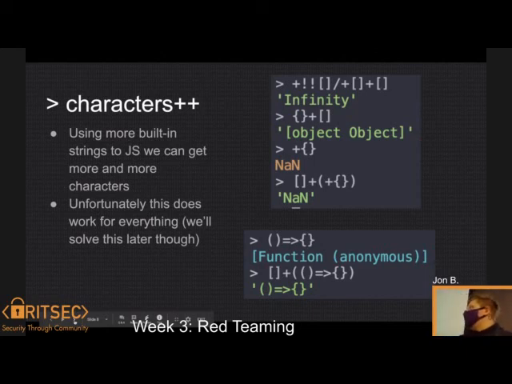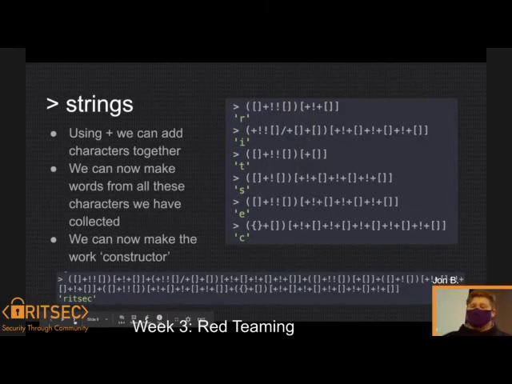So we see that function anonymous. We can't directly just change it to function anonymous. It just returns exactly what we put in. So we keep gathering characters. We have all those, and now we can finally make strings. Well, in JavaScript, characters are strings, but I think you all know what I'm talking about.